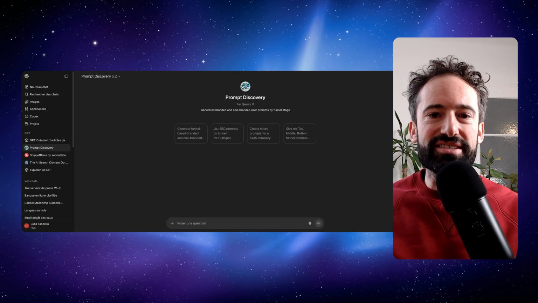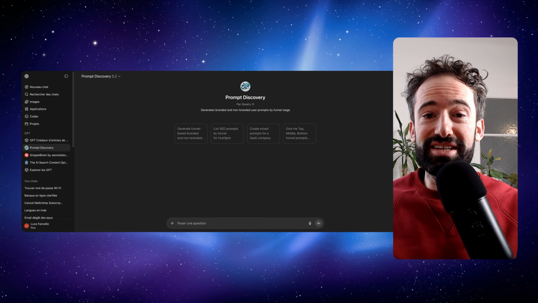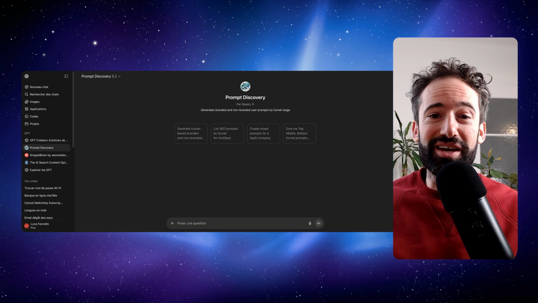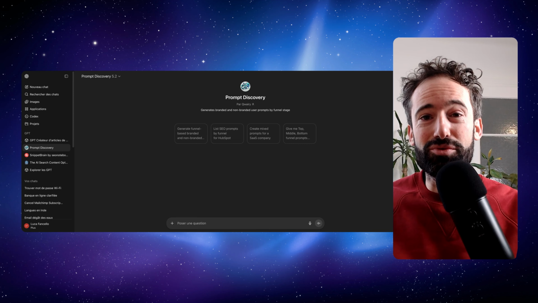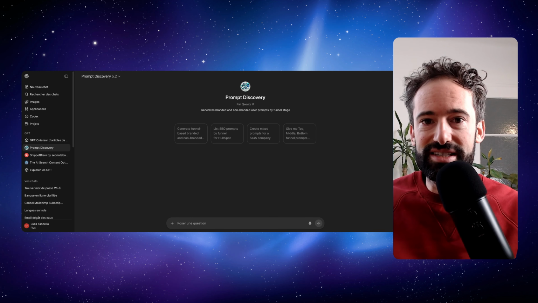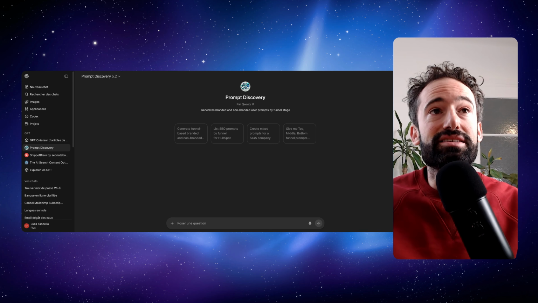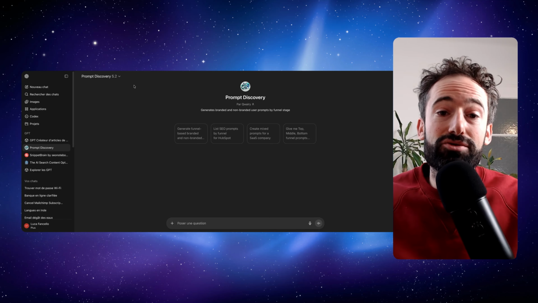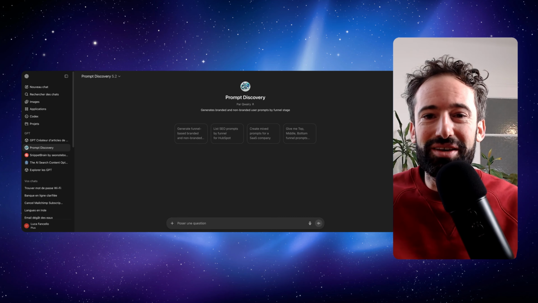So the first step to rank better and improve your presence on LLMs is really understanding the prompts that you should target. With SEO, for a long time, we had some very good tools. We could know the search volume and all this data. At the moment, all this data is not available for LLMs. I think it will be in the future, but we also have to understand that today, prompts are way larger than keywords used to be.